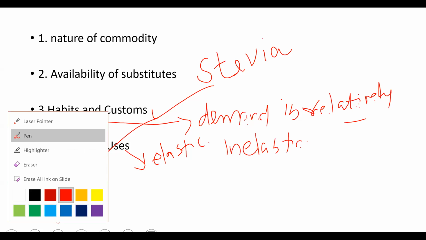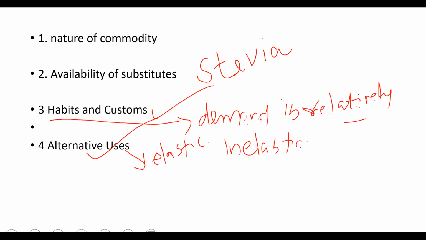Electricity. Electricity got many uses. That is the reason home consumption का electricity rate different है, commercial का electricity rate different है. Electricity बहुत सारी जगह में use होता है. So the demand is elastic. इधर नहीं तो उधर use होगा. So when the product is having multiple uses, the demand will be elastic. Okay.